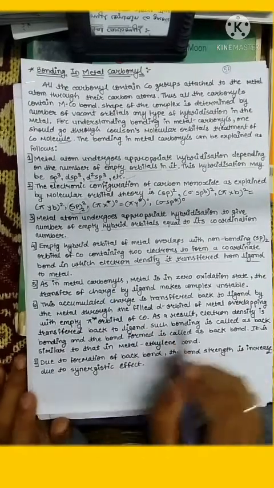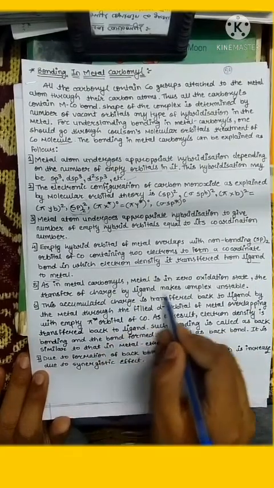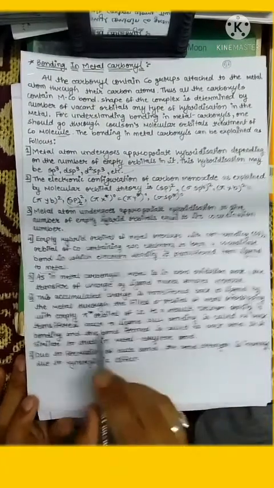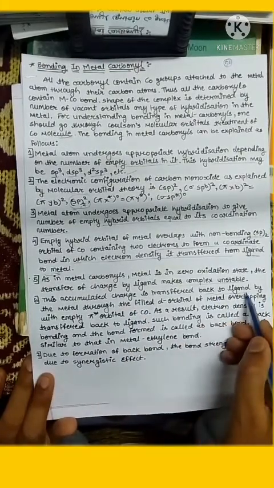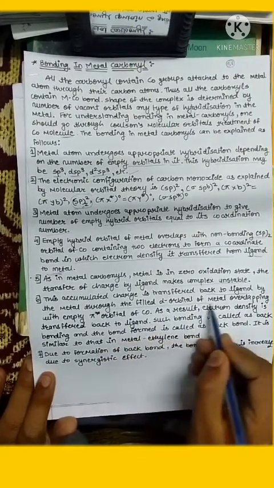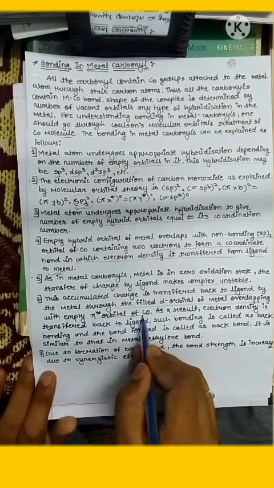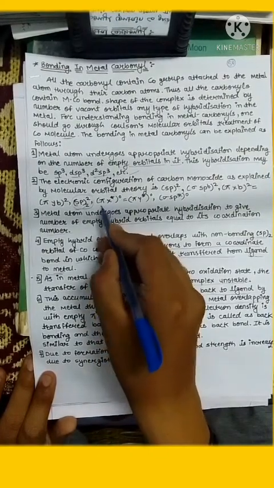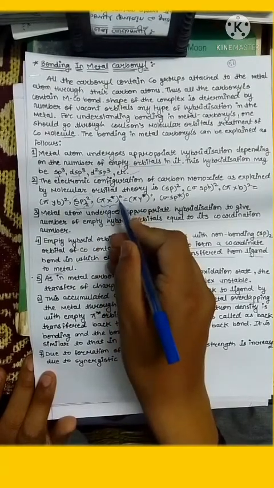As in a metal carbonyl, the metal is in a zero oxidation state, the transfer of charge by the ligand makes the complex unstable. This accumulated charge is transferred back. It is important now: it is transferred back to the ligand by the metal through the filled d orbital of the metal overlapping with the empty pi star orbital of CO. So just see this second anti-bonding pi star orbital of CO, which is empty.